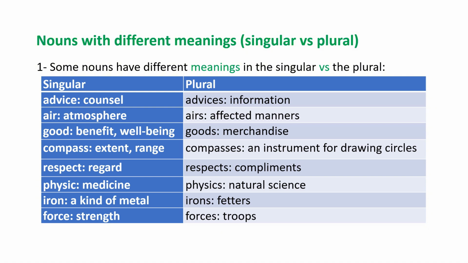Respect means regard in singular; respects means expression of deep respect. Physic means medicine; physics means natural science. Iron is a kind of metal; irons means fetters or chains. Force means strength; forces means troops or army.